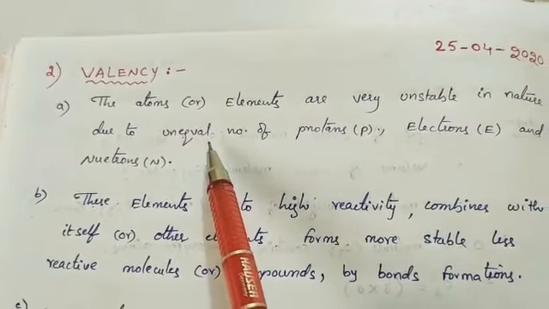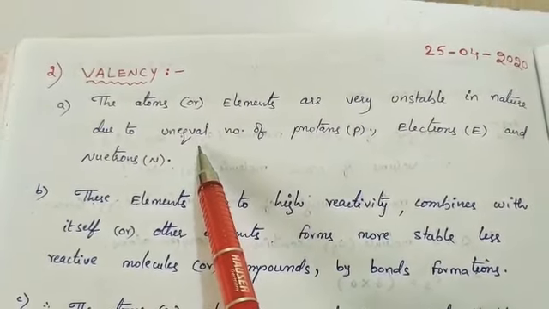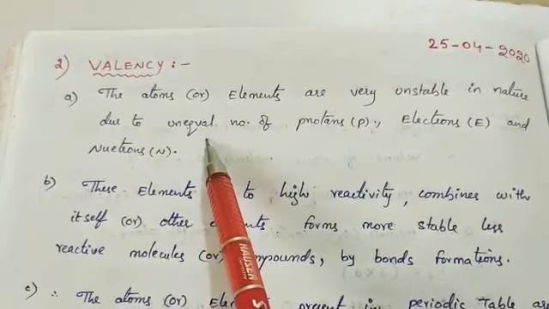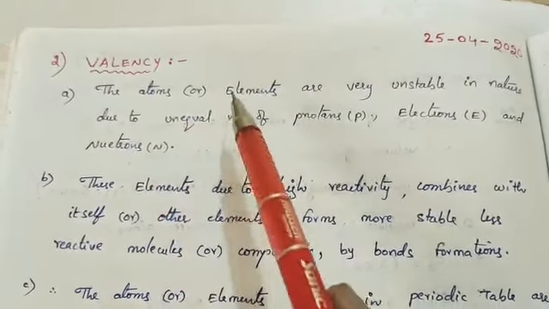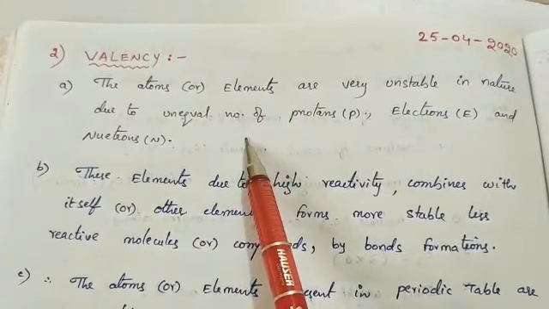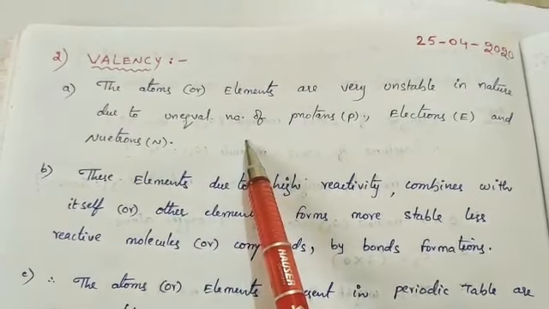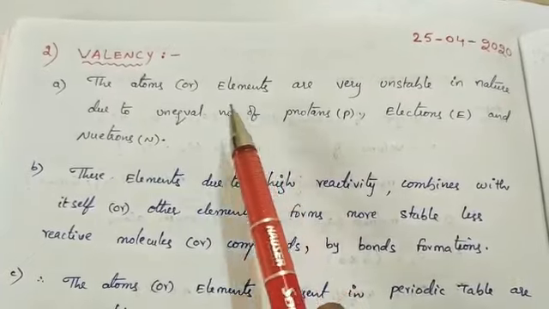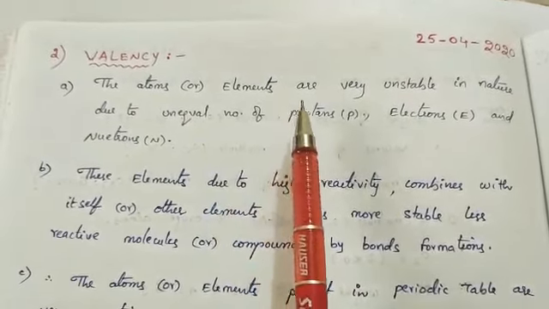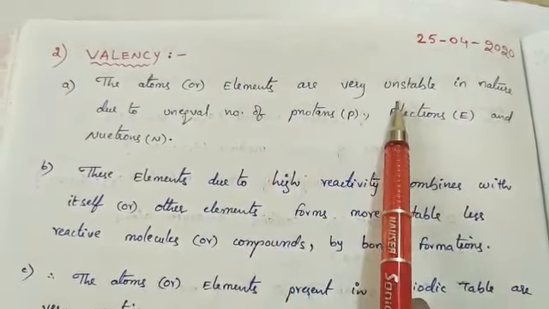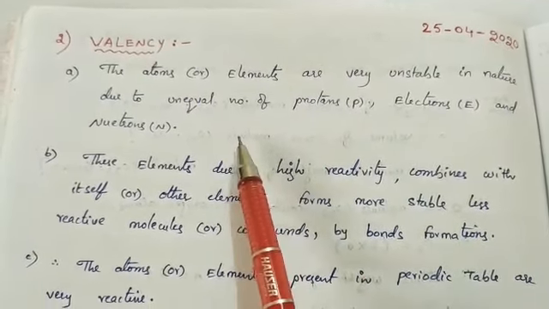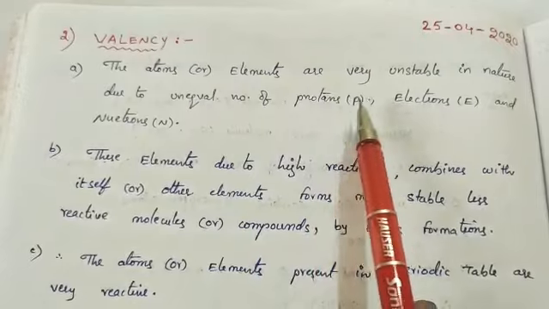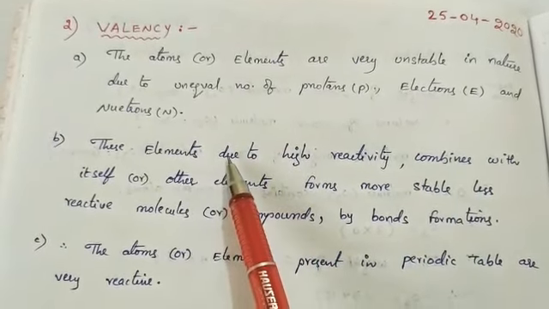Hello students, welcome back. So today we are going to discuss the second topic in foundation chemistry, called valency. So far we have discussed that in the periodic table we have various elements, atoms present. These elements or atoms are very unstable in nature, as we know already. It is due to the unequal number of protons, electrons and neutrons.